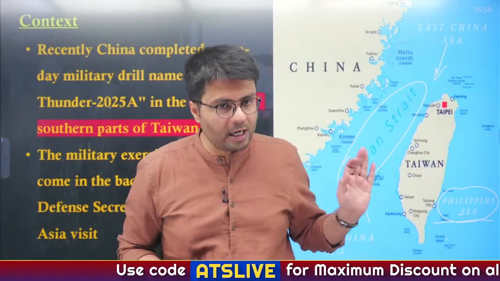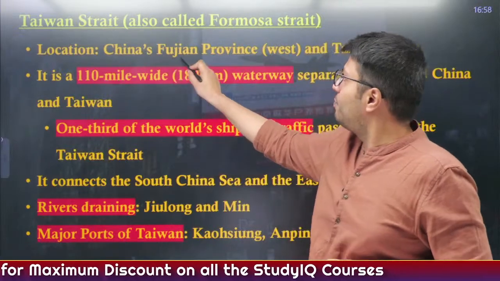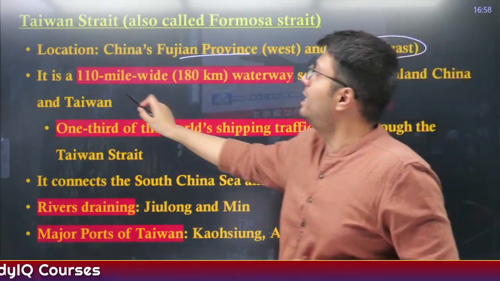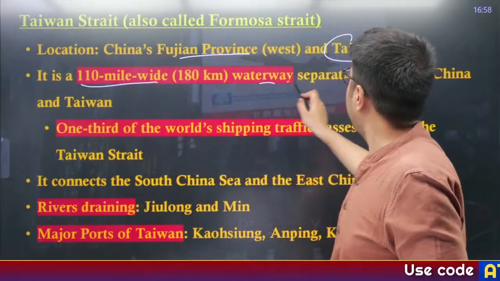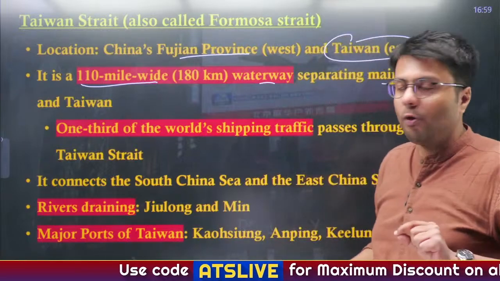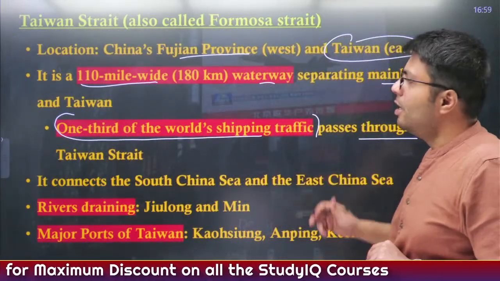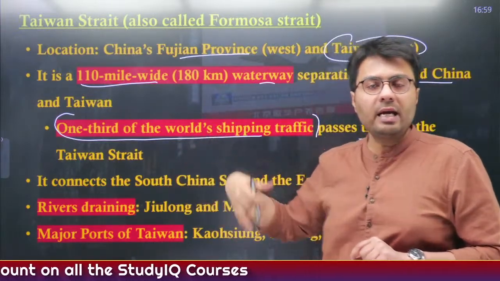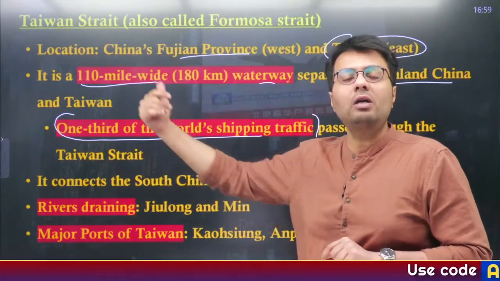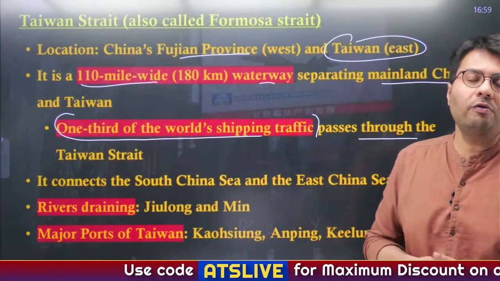You can see this diagram, correct? Now the location of this is that China has Fujian province towards the west, and towards the east of the strait there is a country called Taiwan. It is a 110-mile wide waterway which separates mainland China from Taiwan, and the strategic and economic importance of this water body is that one third of the world's shipping traffic passes through this strait. So therefore countries like US, India and Australia are looking to protect the Taiwan Strait so that China does not commit aggression on Taiwan and this water body remains open without any kind of disturbances.